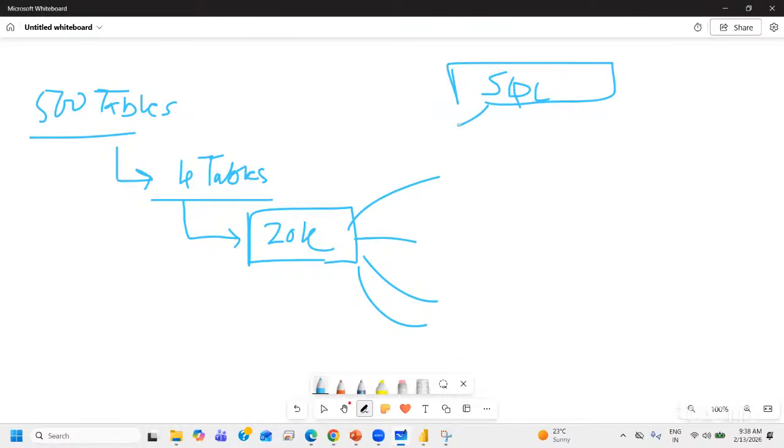As I've said, there are 3 options available: recordings, and I'm not saying that only one of them is there. If you're not satisfied with this, go with the second option: parallelly attend any other SQL batch if there are some live batches going on. Or once you complete Power BI and Azure, the new batch will start with the same trainer, with me. Then you can attend. You can choose any one. If you're not satisfied with all 3, then you have to wait for the new batch.